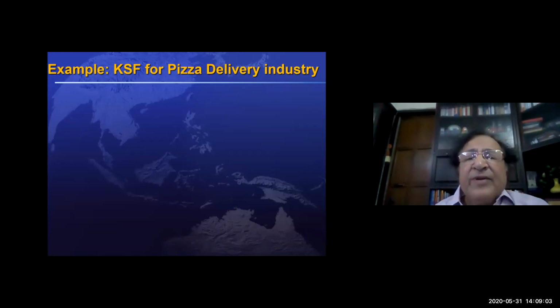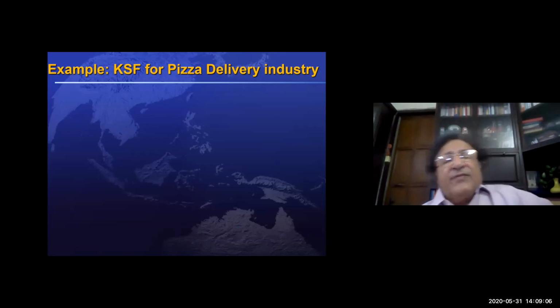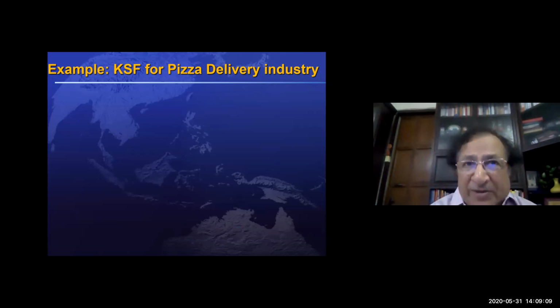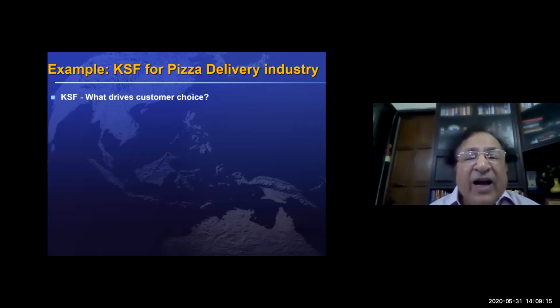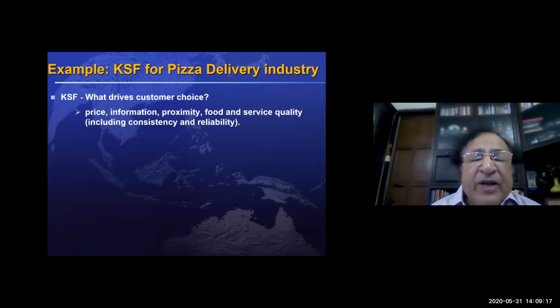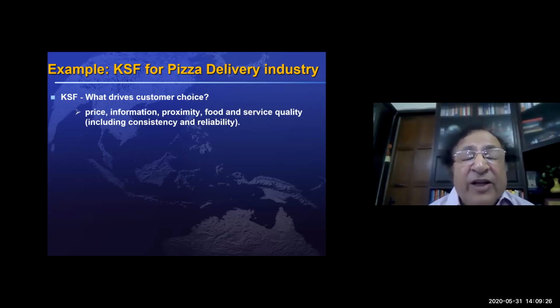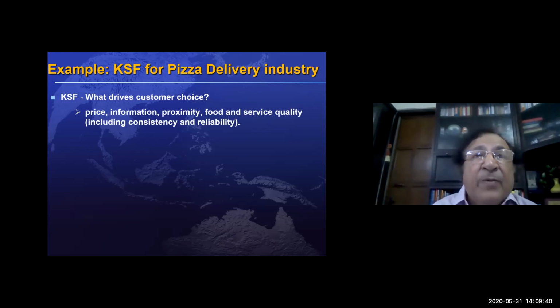Let's take another simple example. What are the key success factors for a pizza delivery industry? Very easy, because this is something which all of us use. So what drives customer choice? Primarily we choose the pizza where the price is reasonable. We get all the information about the price so that we can compare one pizza delivery shop to another. It should be close by. The food and service quality should be really good. These are the attributes which we require.